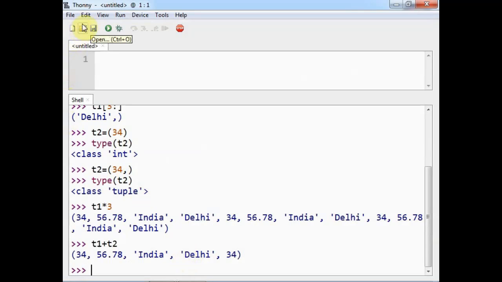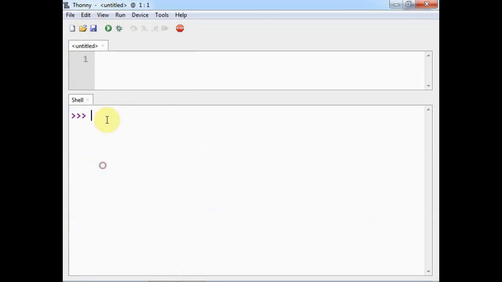Now let me clear the shell. Suppose I have D1 as a dictionary, and if I write in curly braces something like 1 colon 1 comma 2 colon 2.